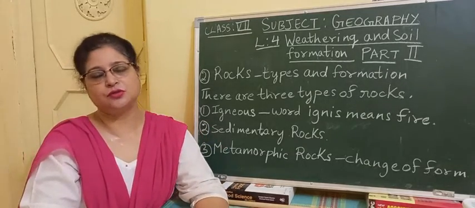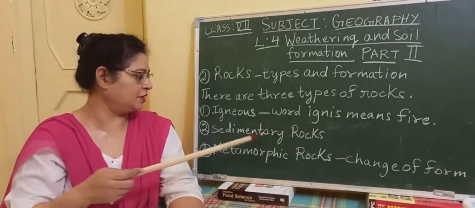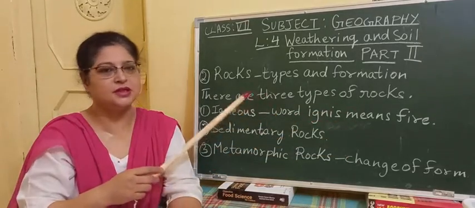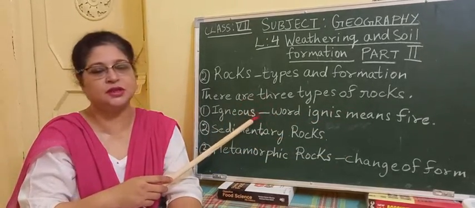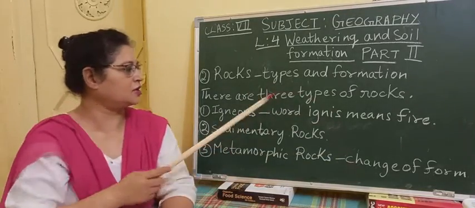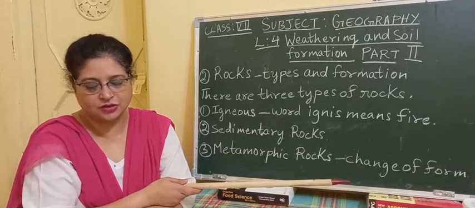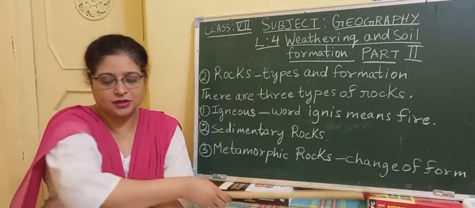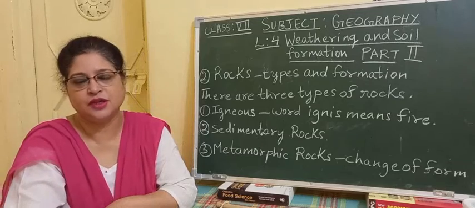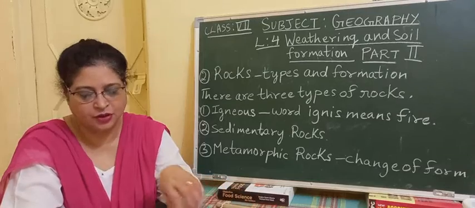Igneous rocks are also known as the parent rock because the other two rocks, sedimentary and metamorphic, are formed from igneous rock. So this is said to be the parent rock. Igneous rocks are also divided into two types: intrusive and extrusive.